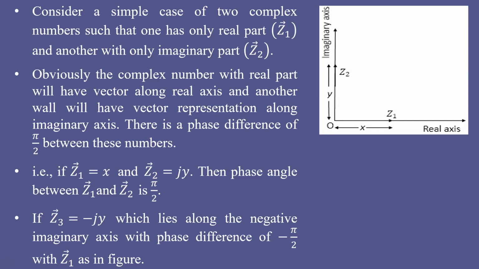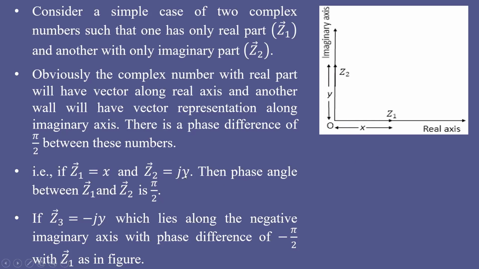According to the representation in the complex plane, Z1 will appear along the real axis and Z2 along the imaginary axis. Then what is the phase angle between them? The angle between Z1 and Z2 is equal to pi by 2. So if you take positive j with respect to the vector, then it has a 90 degree angle with respect to the real axis.